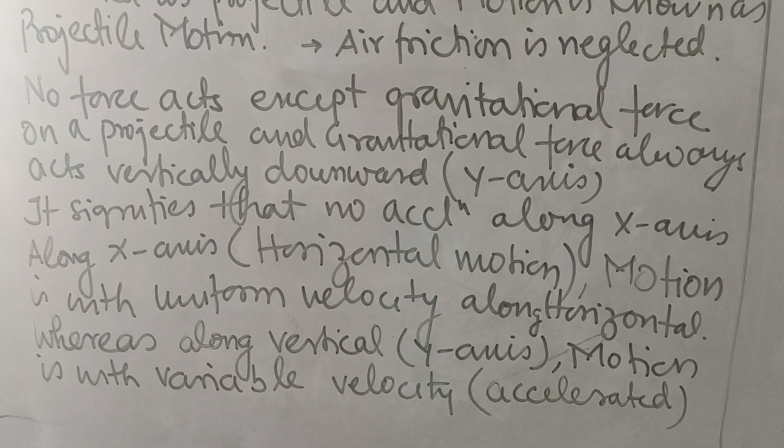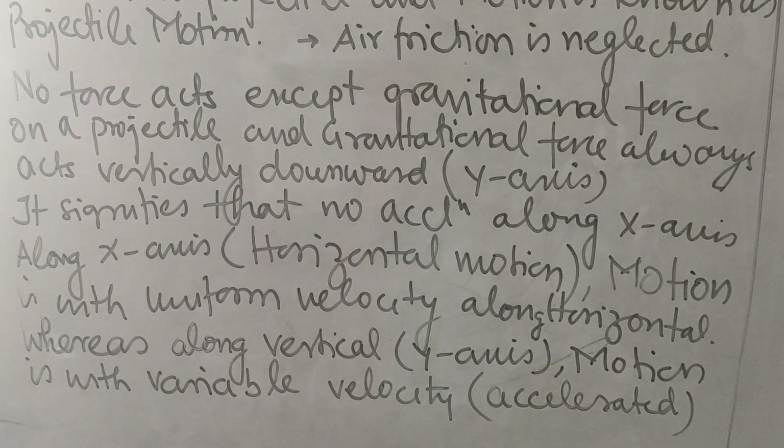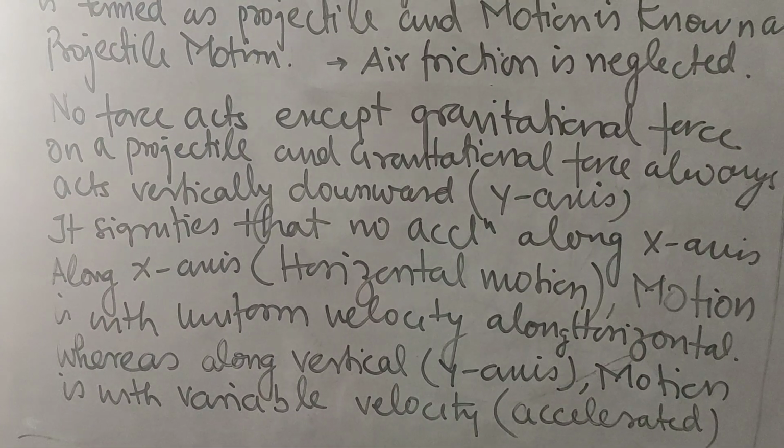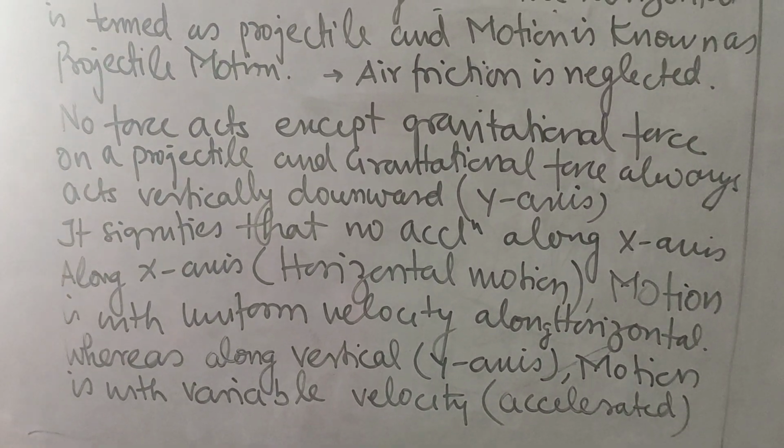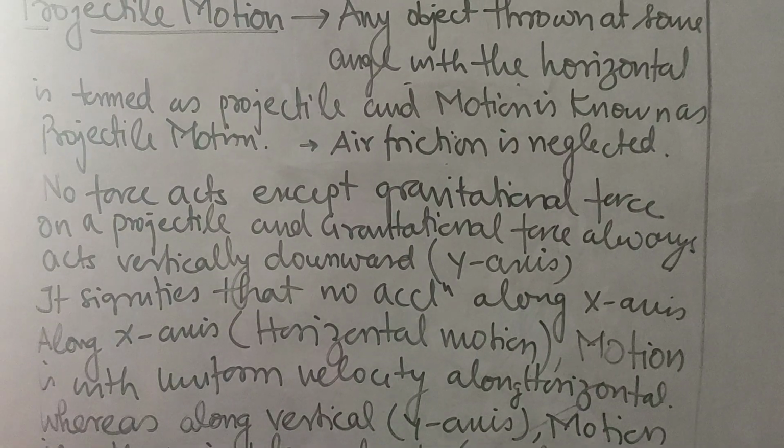So the two axes, y-axis and x-axis, in two dimensions, are having motion independent of each other, which is known as the principle of independence of motion.